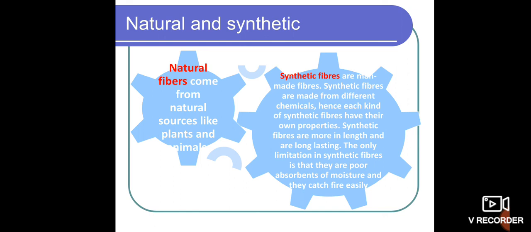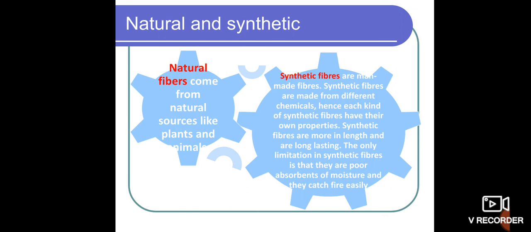But one drawback of synthetic fiber is that it catches fire very quickly, and apart from that it cannot absorb any moisture released in our body. So these are the major drawbacks of synthetic fibers.